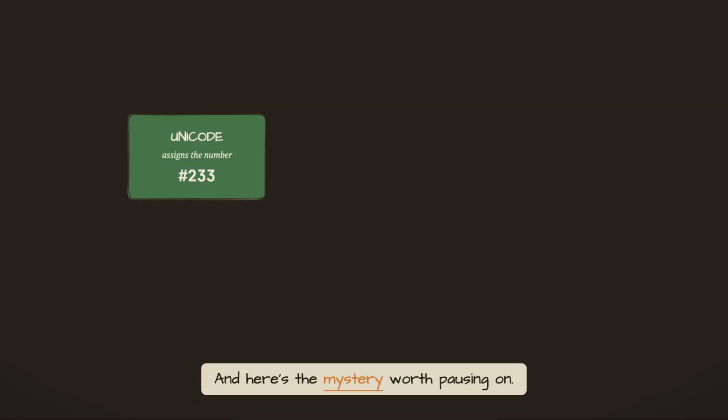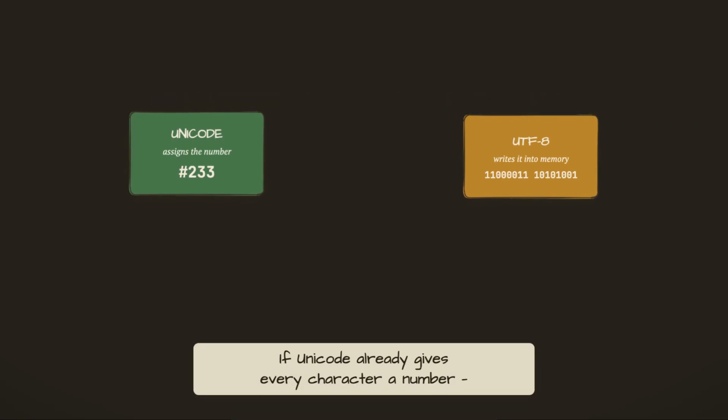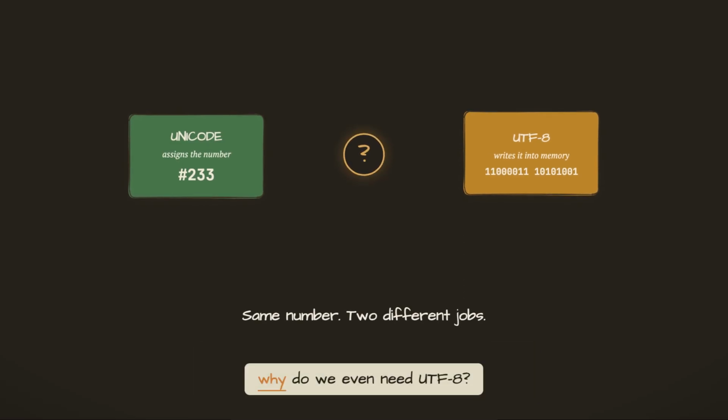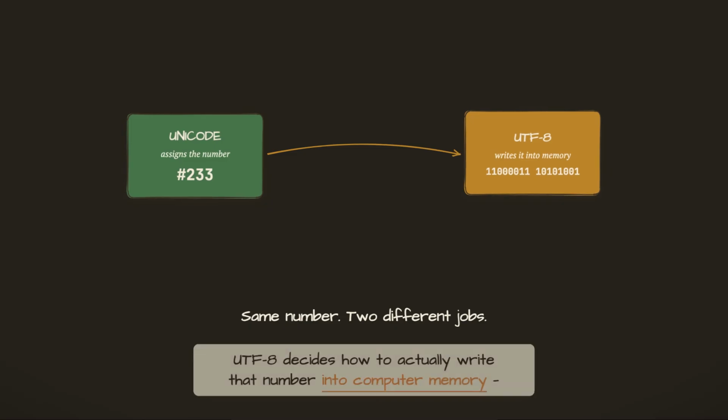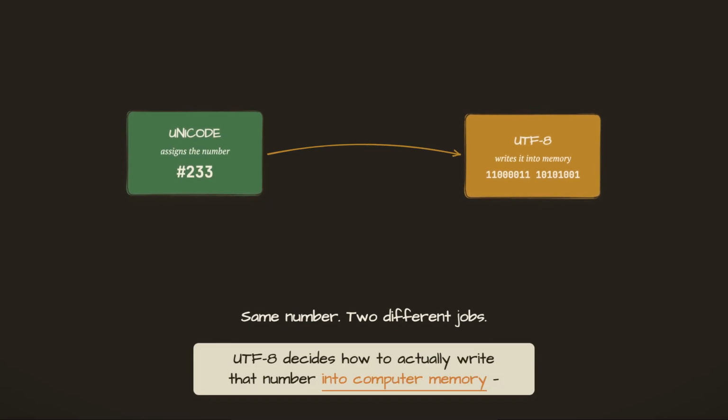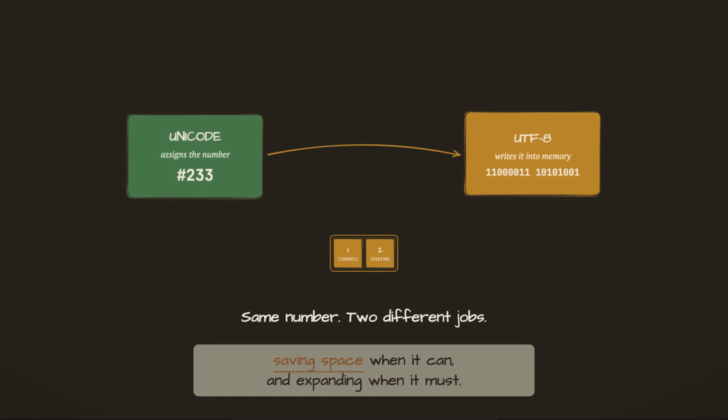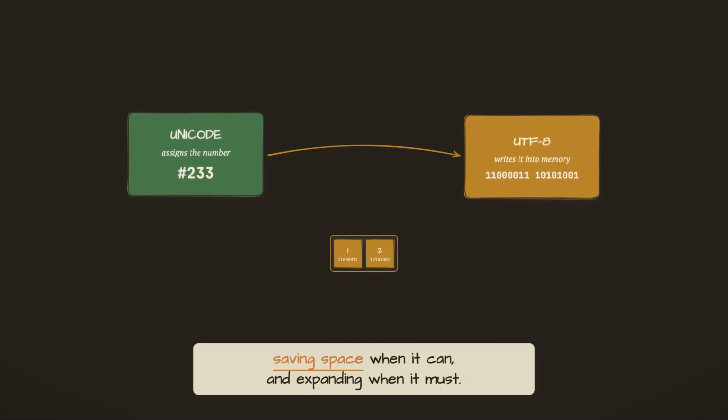And here's the mystery worth pausing on. If Unicode already gives every character a number, why do we even need UTF-8? Because Unicode only assigns the number. UTF-8 decides how to actually write that number into computer memory in a way that saves space when it can and expands when it must.